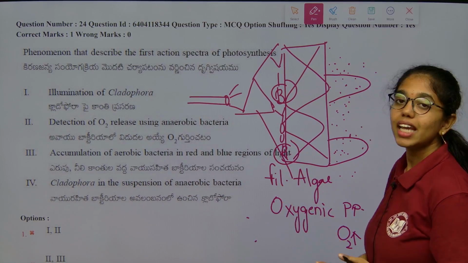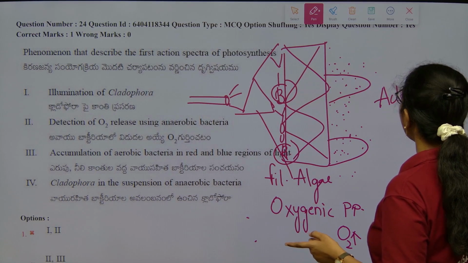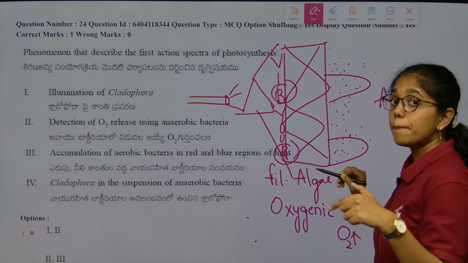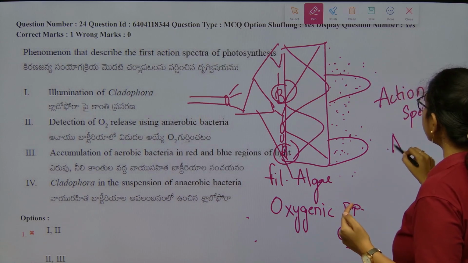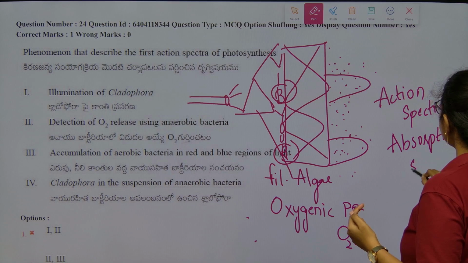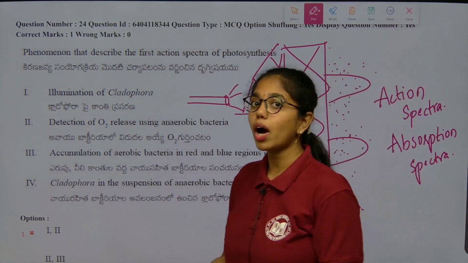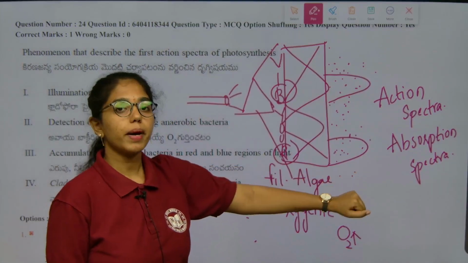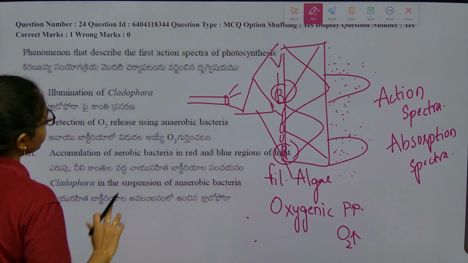With this, E.W. Engelmann drew out the action spectra and absorption spectra. Action spectra gives you the maximum amount of photosynthesis conducted. Absorption spectra gives the information that at different wavelengths, different pigments absorb what wavelength of light. These two were derived by E.W. Engelmann by this experiment. Now look into the question properly.